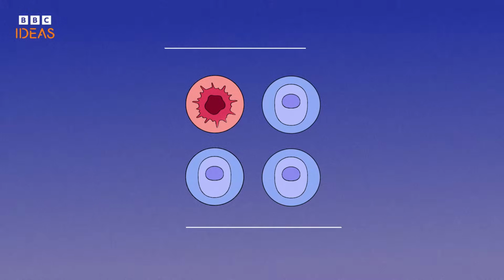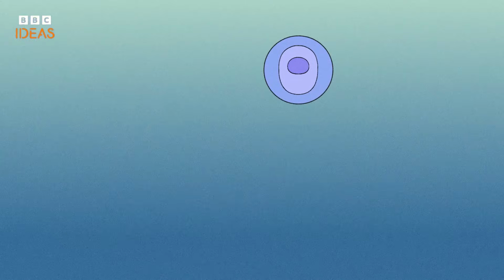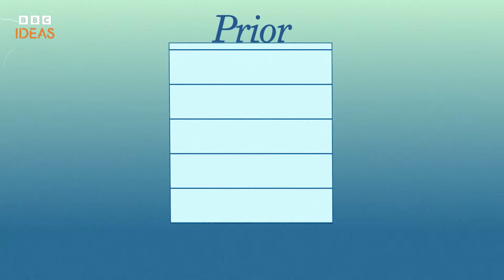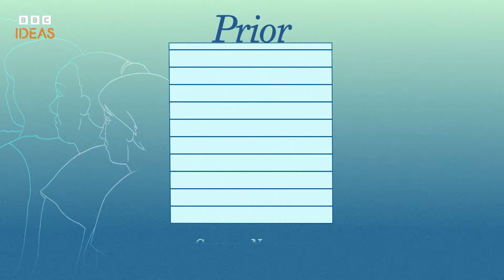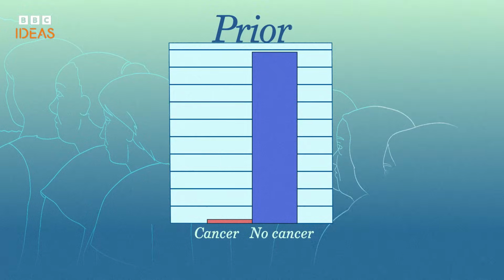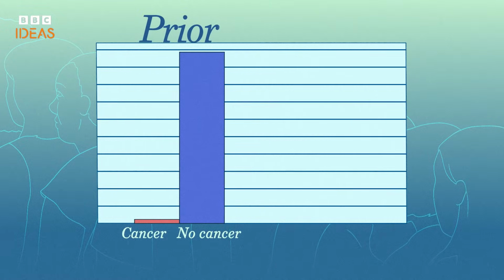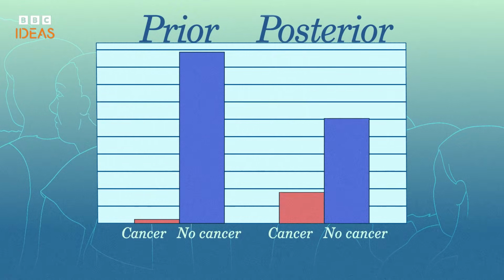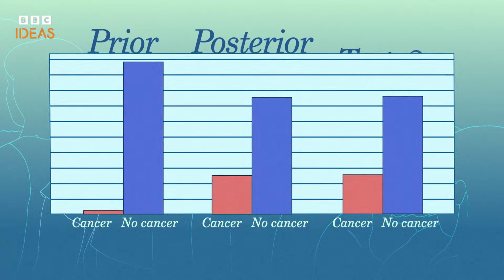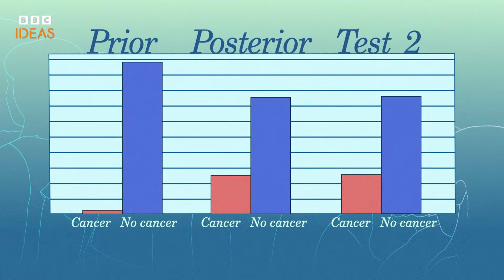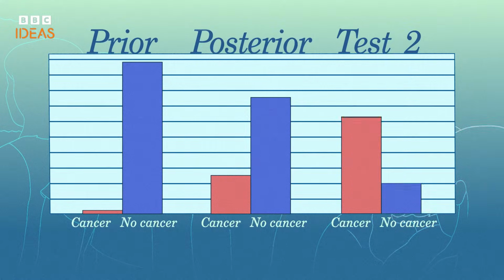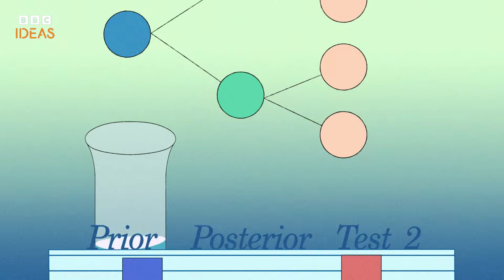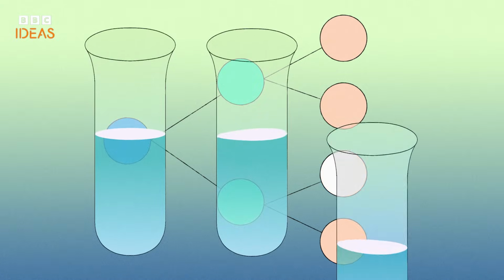This is an example of using Bayesian analysis, since we are taking into account the base rate for the condition. Our prior probability that a random woman being tested has breast cancer is 1%. And after getting a positive test result, this is updated to what is called a posterior probability, which is 1 out of 4, or 25%. Of course, further investigations will eventually change the probabilities of those who are recalled either to 0% or, less fortunately, 100%. The use of Bayesian analysis in medical testing is now standard.